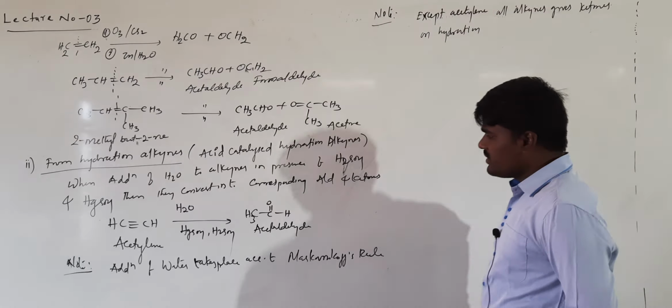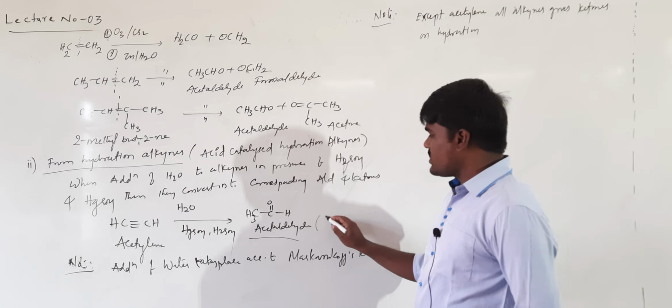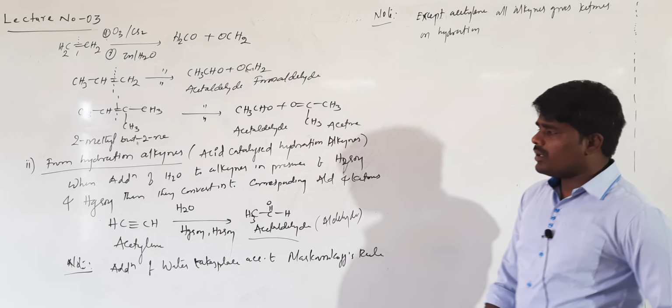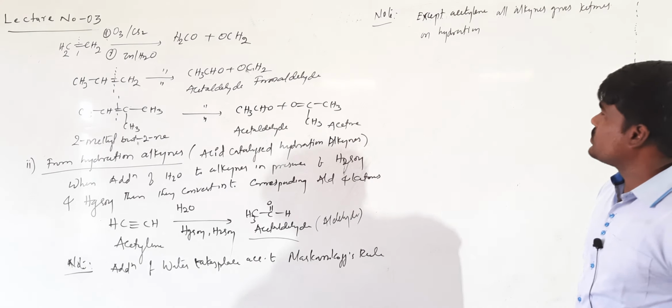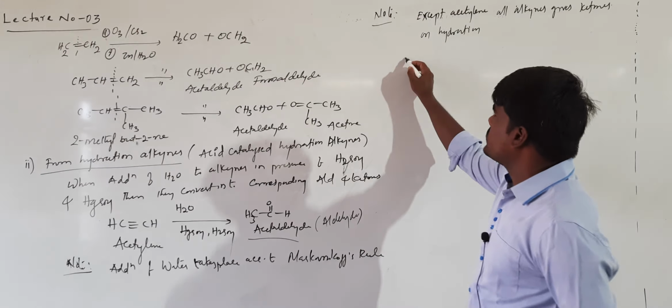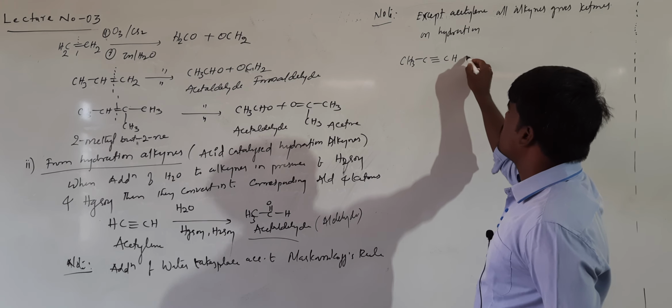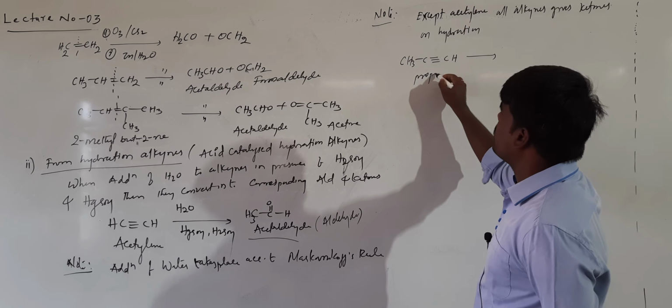What is acetylene giving? Acetylene is giving an aldehyde. What is this? Acetaldehyde. Acetylene only gives aldehyde, whereas all remaining alkynes will give ketones. Suppose you take CH3-C triple bond CH, let us take propyne.